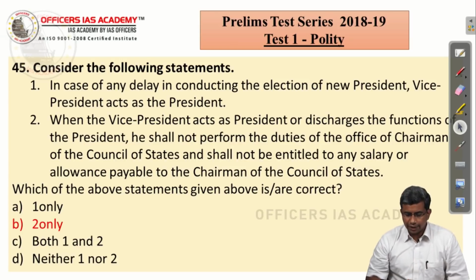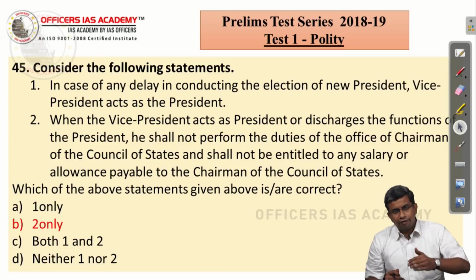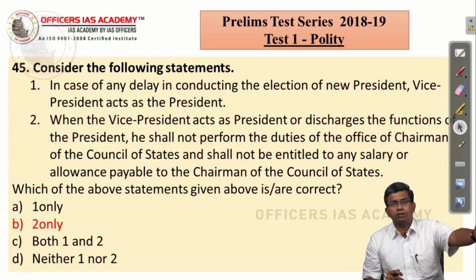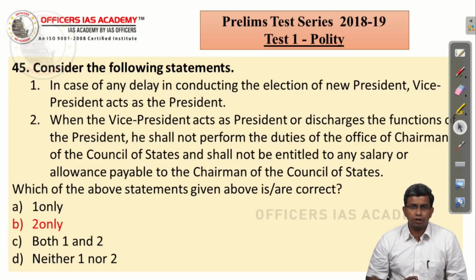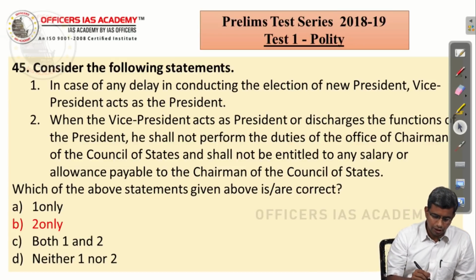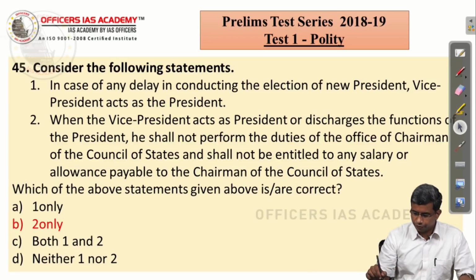When the Vice President acts as President or discharges the functions of the President, he shall not perform the duties of Chairman of Rajya Sabha. That is straightforward from the Constitution. Whenever the Vice President acts or performs the functions of the President, he will not act as the Chairman of Rajya Sabha. It will be the Deputy Chairman who will act as the Chairman of Rajya Sabha during that period. So the correct answer is B, 2 only.